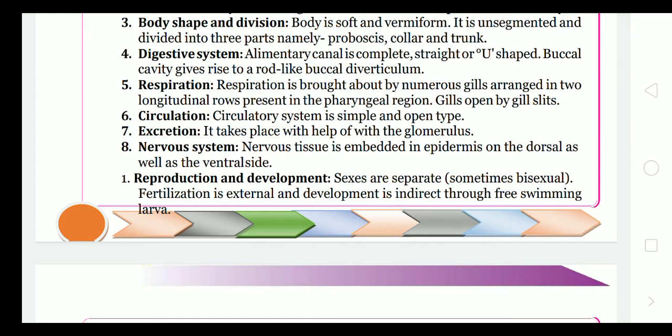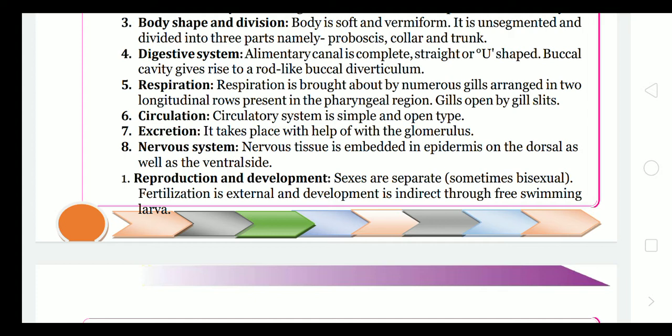Circulatory system is simple and open type. Excretion takes place with the help of the glomerulus. The glomerulus is one of the parts of the nephron in the human kidney. We studied this in our 10th standard excretion, where the upper or anterior part of the nephron is the glomerulus. So this glomerulus is present in Hemichordata. Nervous system: nervous tissues are embedded in the epidermis, that is the outer covering, on the dorsal as well as on the ventral side, meaning both sides.